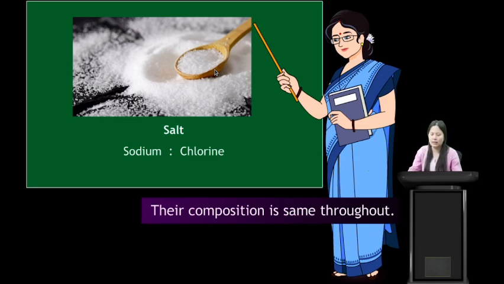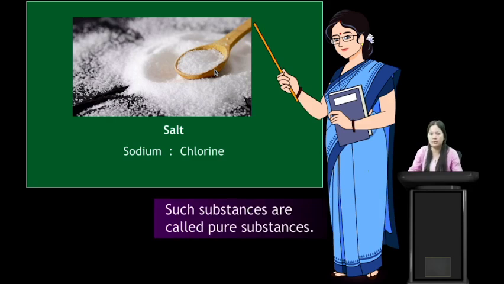So such substances are called pure substances. Those substances whose constituents cannot be separated by physical methods, and which have the same composition throughout, are called pure substances. So salt is a pure substance.